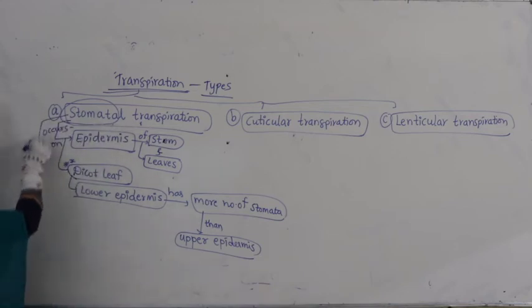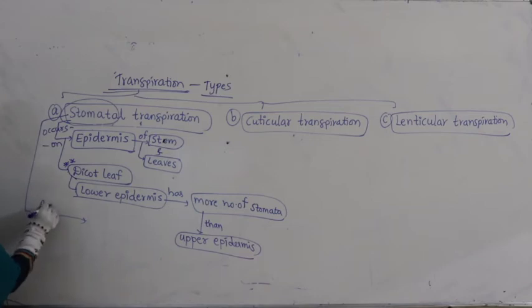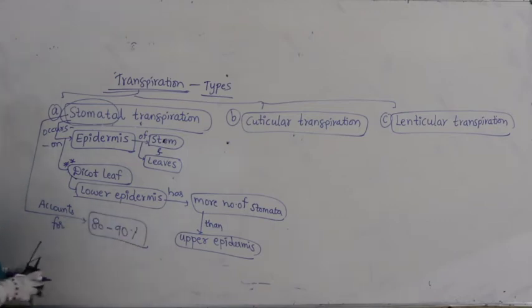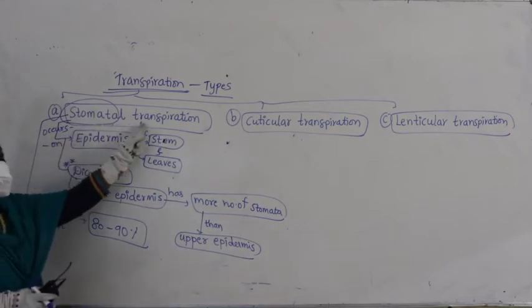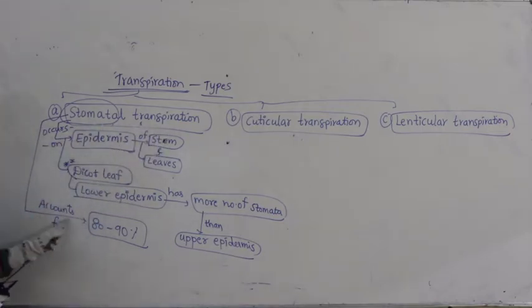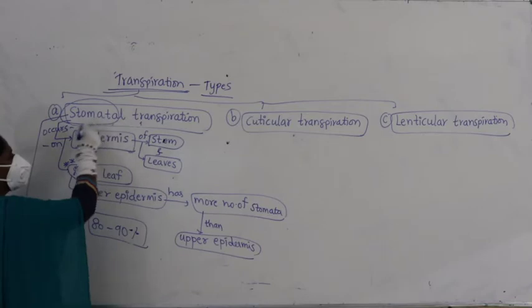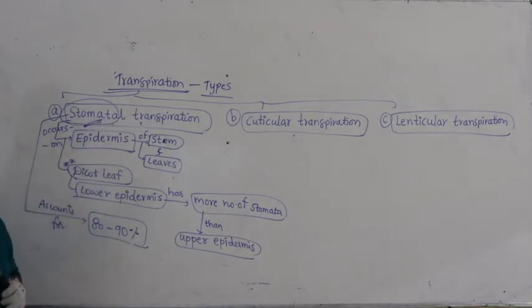So stomatal transpiration accounts for 80 to 90%. I have taken the arrow mark from the stomata. Stomatal transpiration accounts for 80 to 90%. What is the meaning of this? In most of the plants, transpiration occurs by stomata.